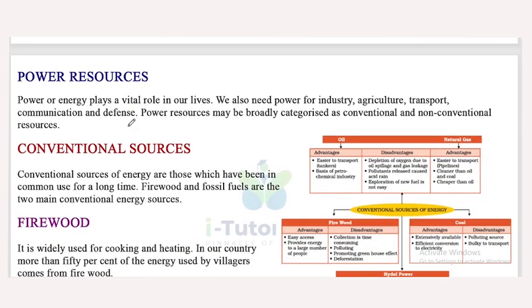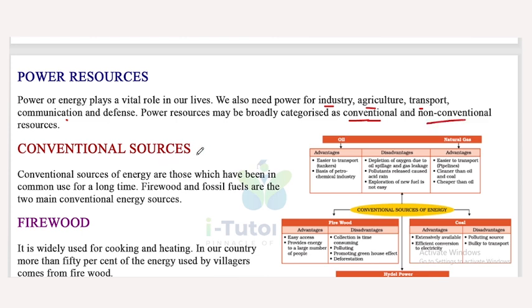Next one is power resources. Power or energy plays a vital role in our lives. We also need power for industry, agriculture, transport, communication, defense, etc. Power resources may be broadly classified or categorized as conventional and non-conventional resources.